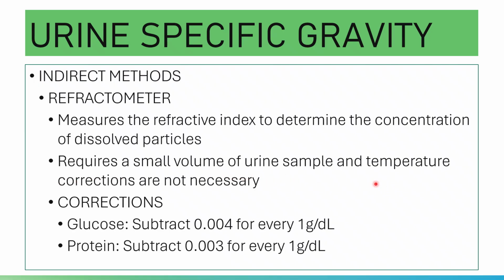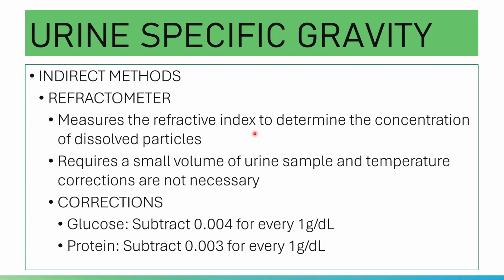But corrections for glucose and protein are still required. For glucose, subtract 0.004 for every 1 gram per dl of glucose. For protein, subtract 0.003 for every 1 gram per dl of protein.